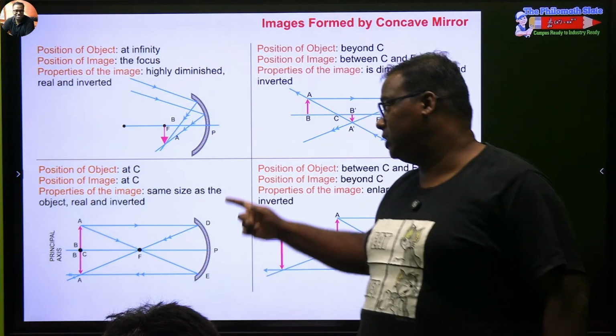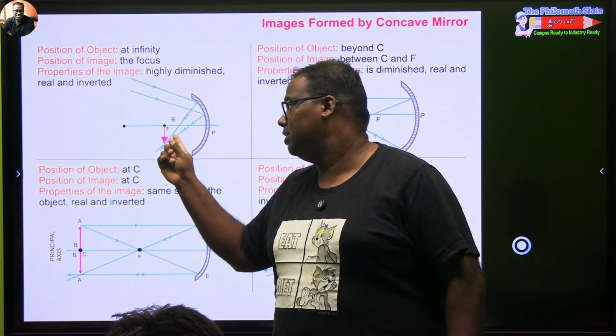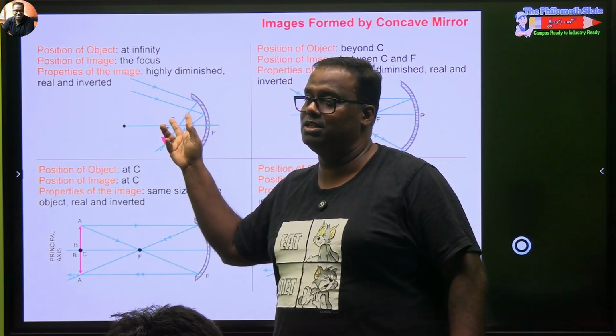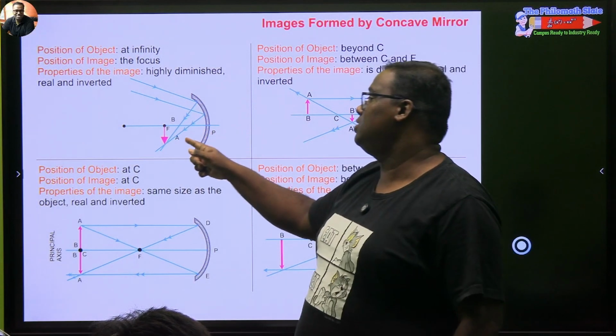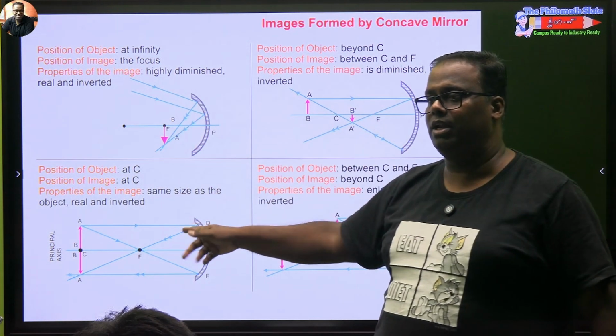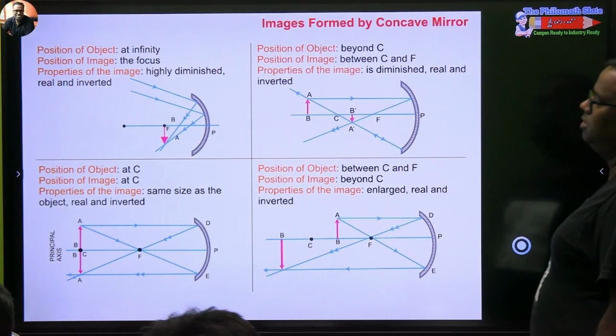Number one, now this is a classical example of what happens at a focal plane. Have you seen this? Here I am not showing the rays parallel to the principal axis. The rays are parallel, but they are not parallel to principal axis. In such a case also they will meet exactly not at focus but on the focal plane, anywhere on the focal plane. Clear? ये वाला कौन सा है बताओ?